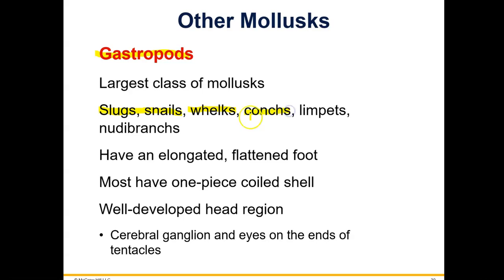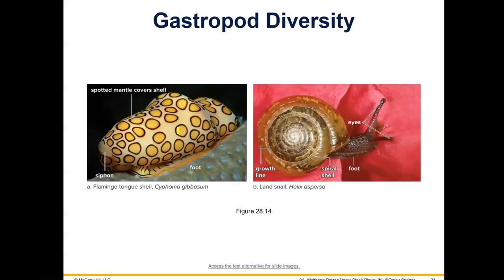Conch shells. Those are the ones you hold to your ear and you can hear the ocean. I don't know if you've ever done that. Then we have gastropods called limpets, and then gastropods called nudibranchs. But they have one shell, and gastropod means stomach-footed. They have a foot on their stomach side that helps them to kind of crawl along.